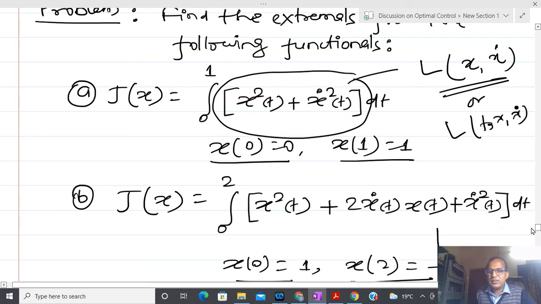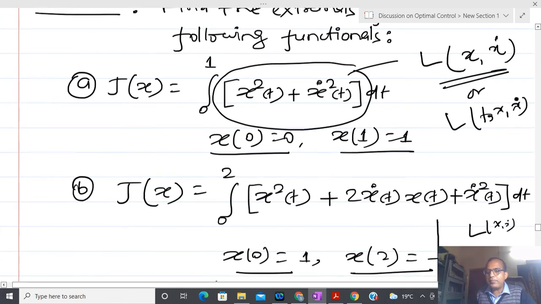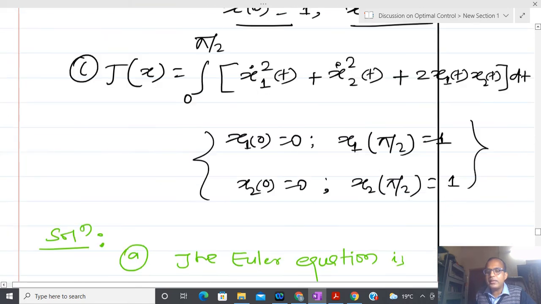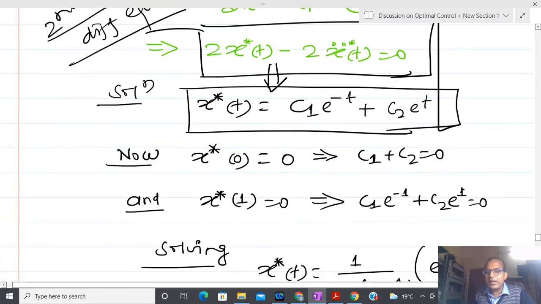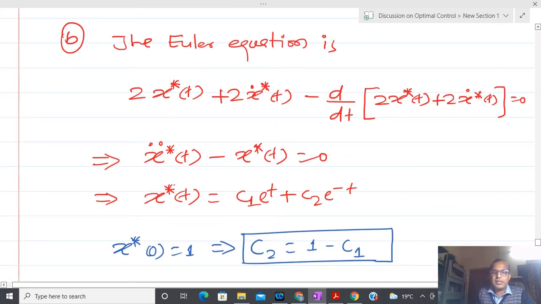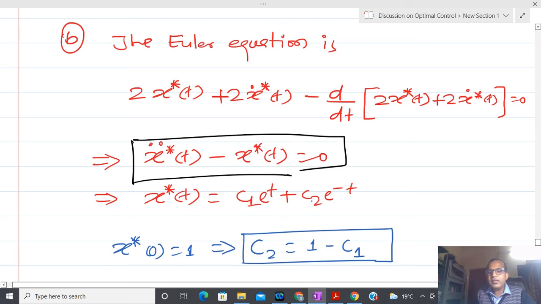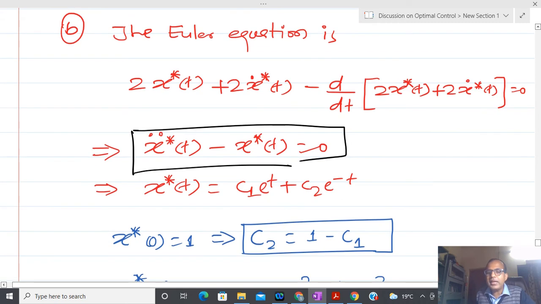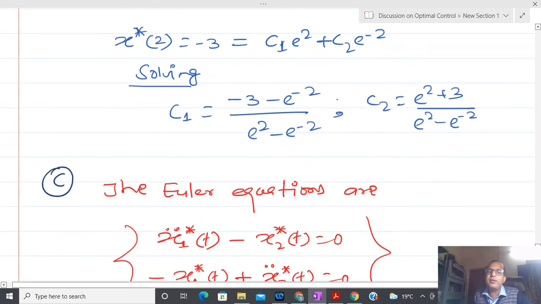Here this whole thing is L of x and x dot, and again you can apply the Euler-Lagrange equation. Once you apply it, you again get this kind of differential equation, a similar situation, and you can put in the initial conditions. In this way we can solve.